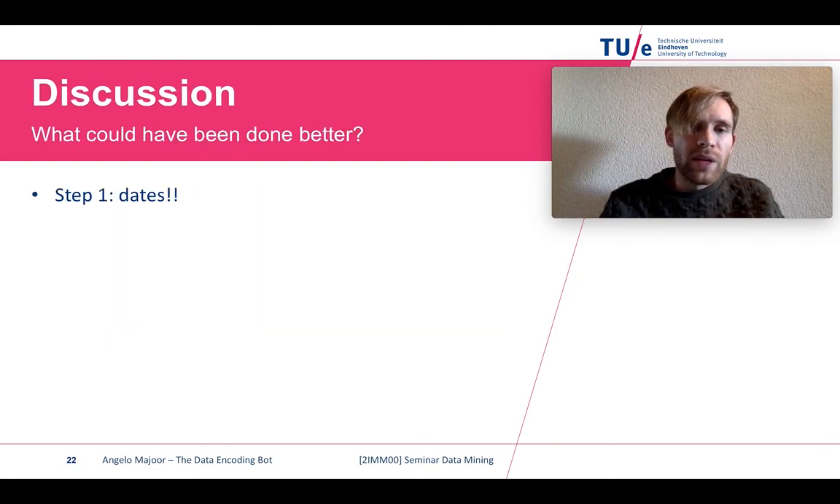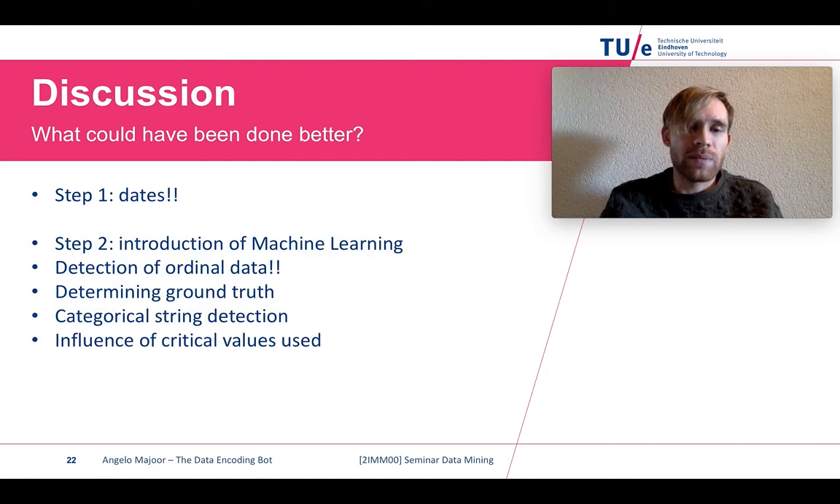Discussion, what could have been done better. Step 1, dates. Dates are a major problem because on most computers you have date combined with time. So one value represents a date and a time at the same time, which is very hard to detect for this implementation right now, as well as dates that are represented by one digit. So for example, if you have months January until September, which are 1 to 9, then they need to be represented by 2 digits, so 01 to 09 for our function to discover them as dates.